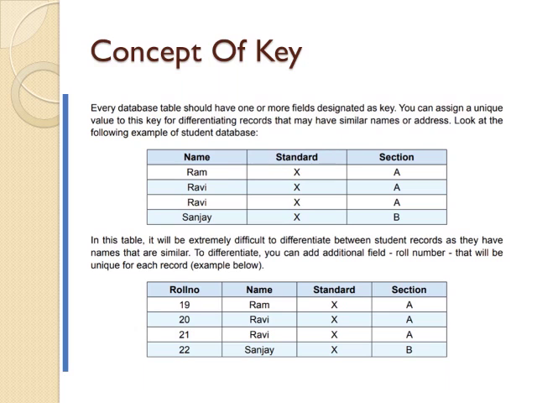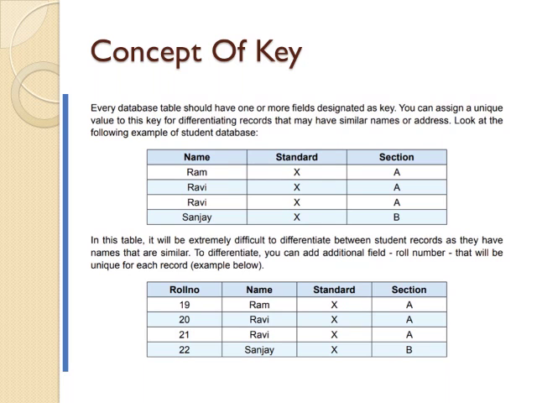In the relational model, we discussed that a relation must have a unique identifier that is a key. Let's see the concept of this key. We have a relation here with 3 attributes and one attribute, name, that has the values Ram, Ravi, one more person named Ravi, and Sanjay. So it will be very difficult to differentiate between the student records as they have similar names. Similar names here are Ravi.